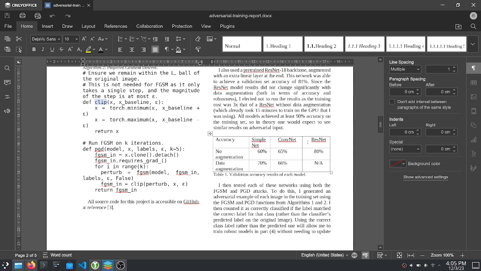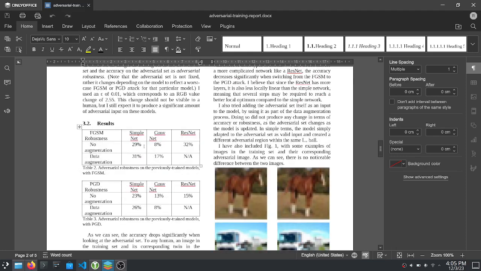Next, let's talk about how I attack these models. I took the training set, and I ran FGSM or PGD on each image within that set. The set that was generated by doing so is called the adversarial set. I'll be defining adversarial robustness as the accuracy that we get over this adversarial set. If I scroll down, as we can see, even though these images are very close to the training images, the data that the model actually trained on, the robustness is extremely low. For example, for the simple network, it's 29%. Even ResNet is vulnerable to these types of attacks.